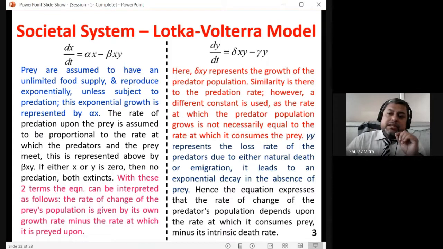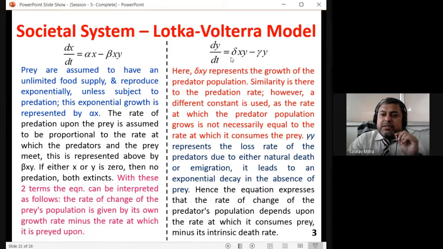So delta xy is the major factor of incrementing the rate of fox population. But gamma y, here it is shown gamma y. This part represents the loss of rate of the predator due to either natural death or emigration, or less food in the area. So if you see that delta xy keeps on increasing, that means y is actually keeping on increasing, because dy dt is the rate of increment of foxes.